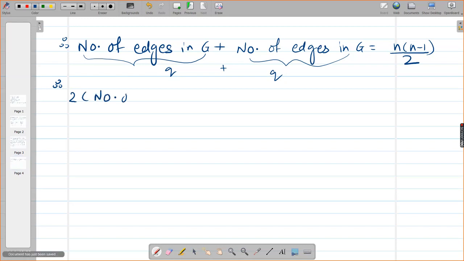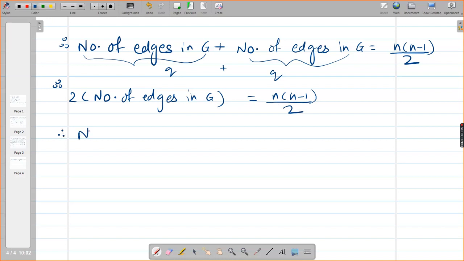So 2 times number of edges in G is equal to n into n minus 1 by 2. What is n? Number of vertices. Yes, n is number of vertices.